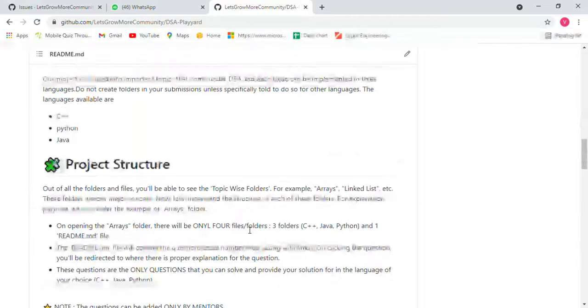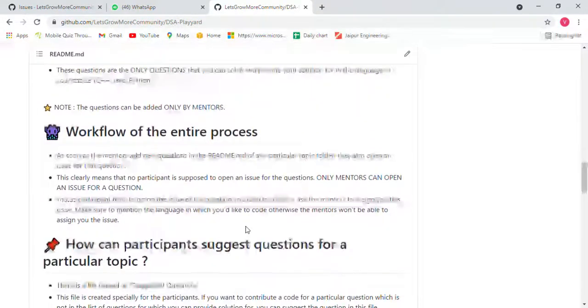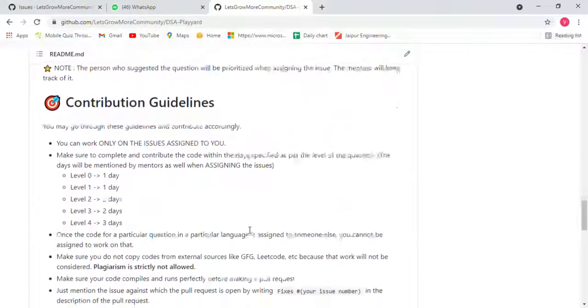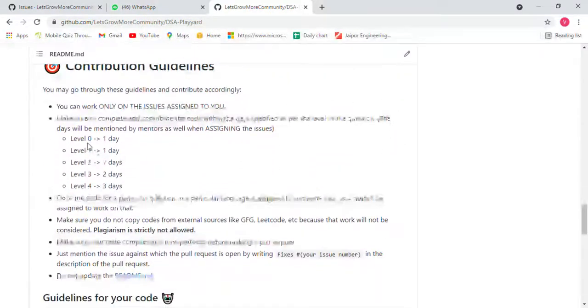So here are some guidelines which we have shown. First of all, what are the levels? If the issue has level 0, you have to submit that question in 1 day. If you have not done it, we will try to give it to someone else. Level 1, 1 day. Level 2, 2 days. You can just read this out.